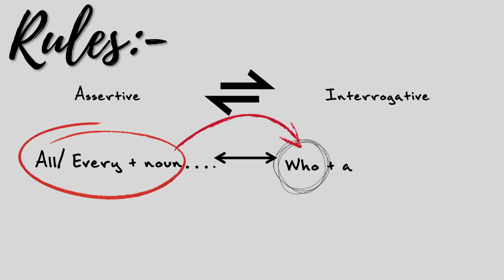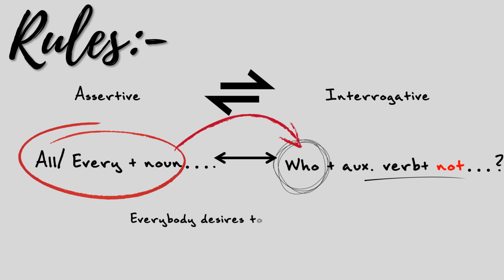And we can see this is an affirmative sentence. That's why we need to put a not with the auxiliary verb. So if I give you an example, everybody desires to lead a peaceful life, as we can see there is everybody and there is only a main verb, desires.